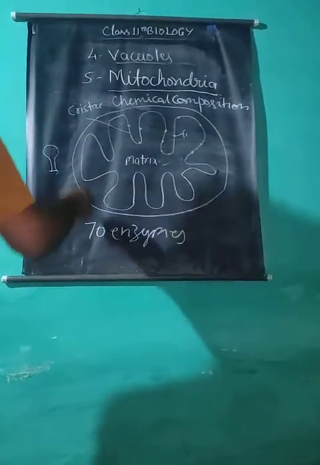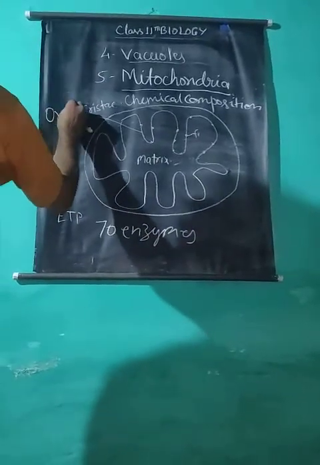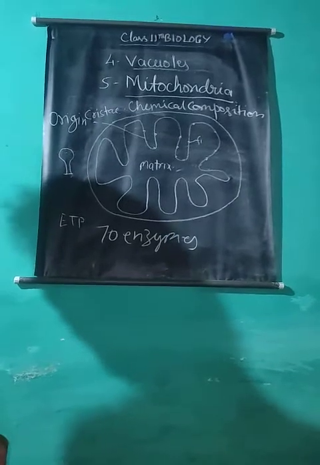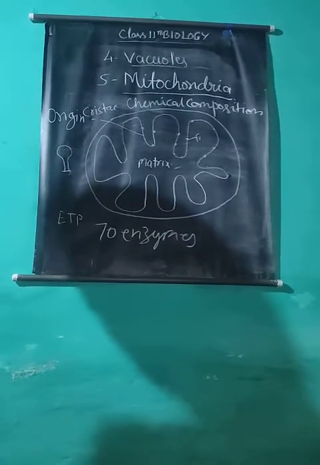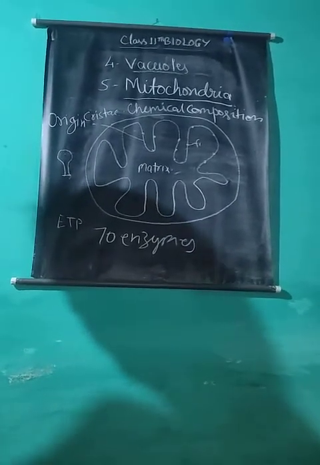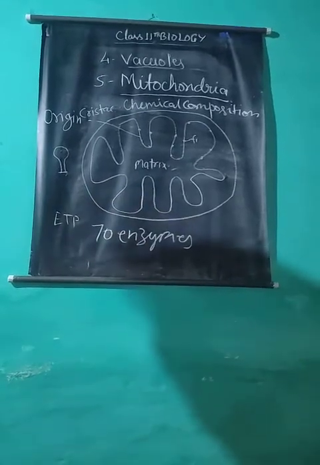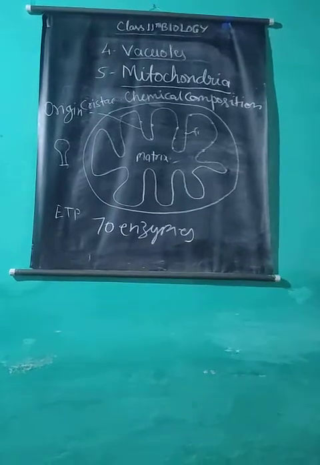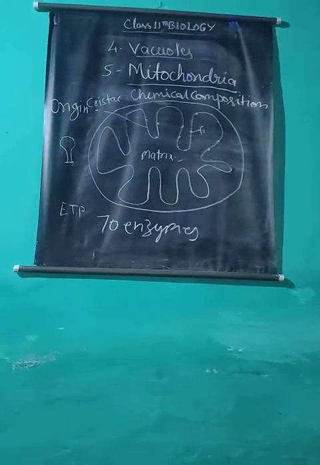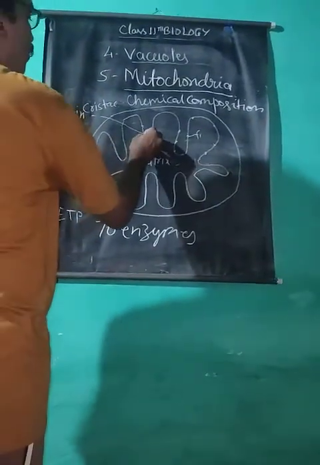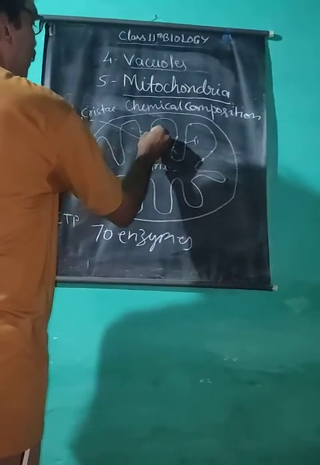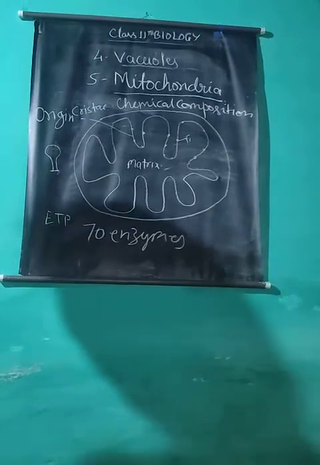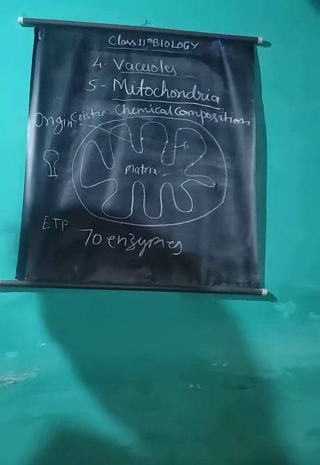Origin of mitochondria. Mitochondria are self-duplicating cell organelles due to the presence of DNA molecules. So, new mitochondria are always formed by growth and division of pre-existing mitochondria. Mitochondria and chloroplasts are two cell organelles which are self-perpetuating or self-dividing.